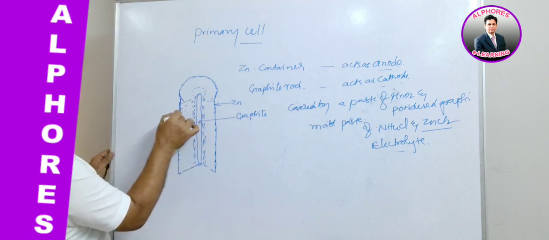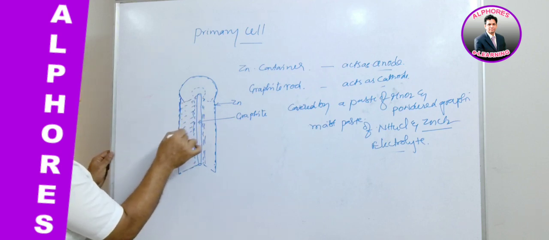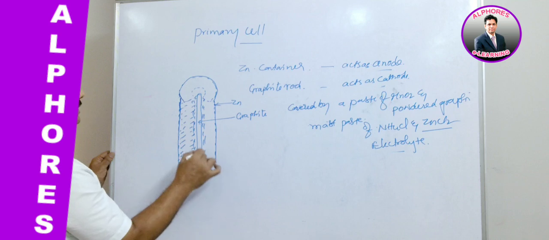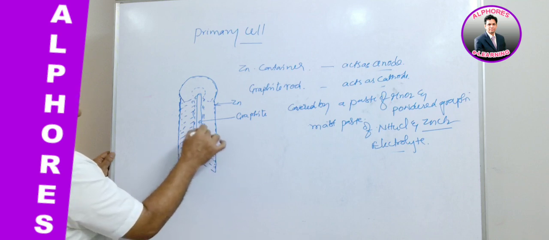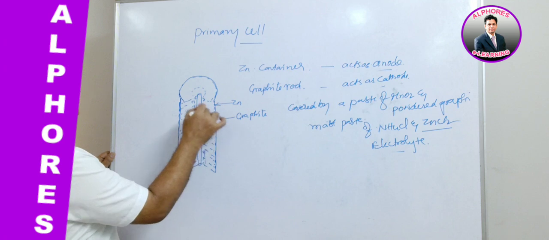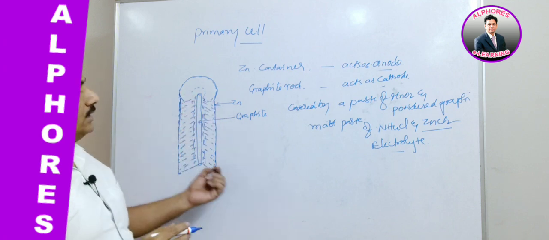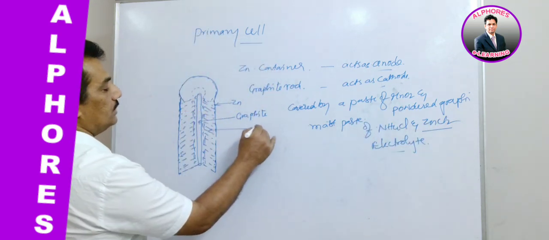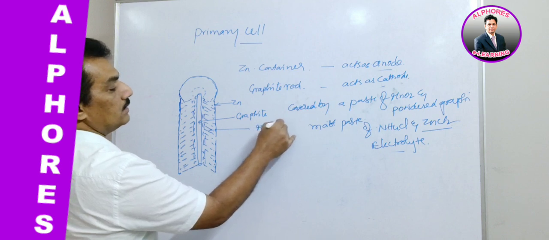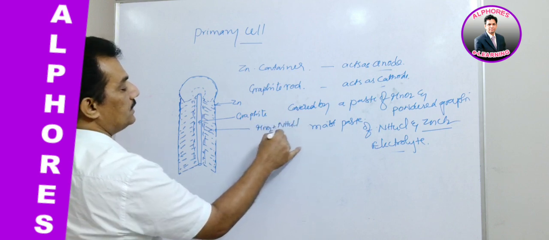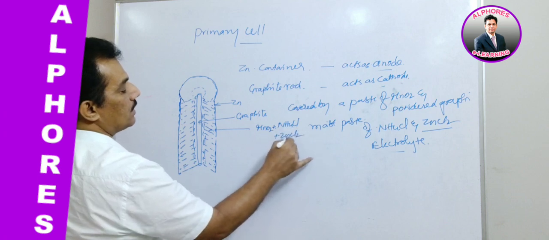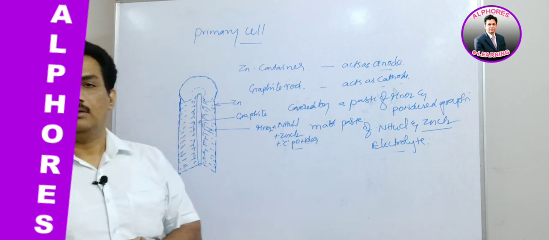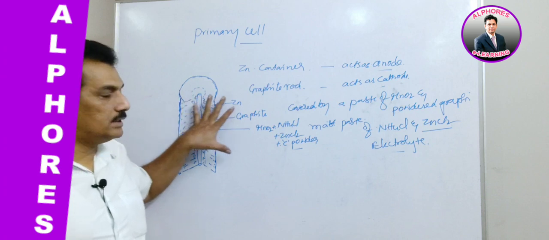In this part, the blackish part, when we open the battery, inside the battery we observe the blackish moist paste, which has all these ingredients: MnO2 and then powdered graphite and then NH4Cl and ZnCl2. All these are present here. It is MnO2 plus NH4Cl plus ZnCl2 plus carbon powder. Graphite is nothing but one isotope of the carbon. That's why all these are present in this.